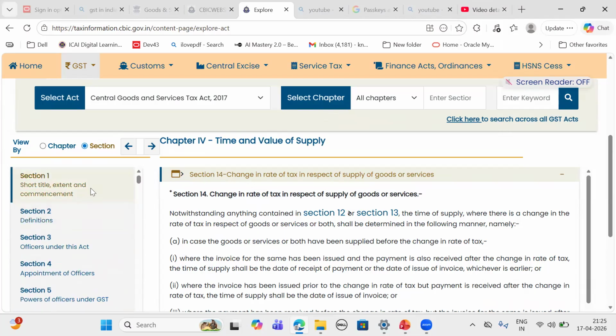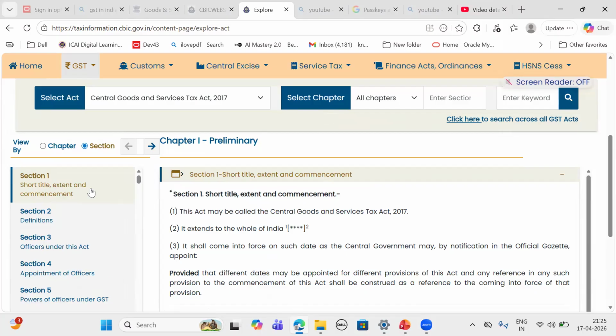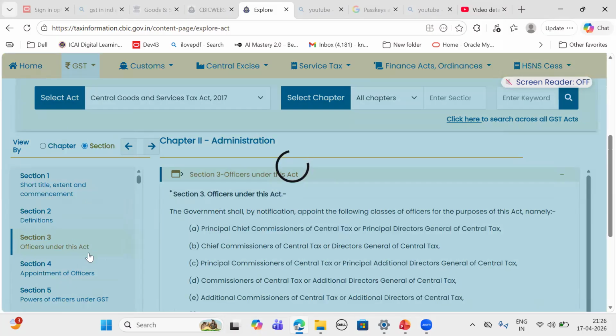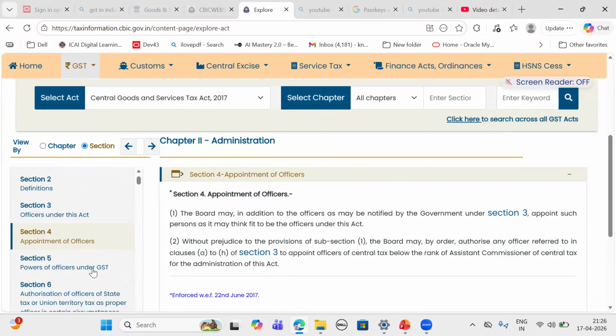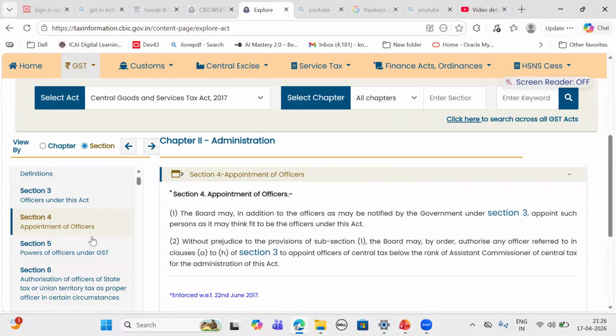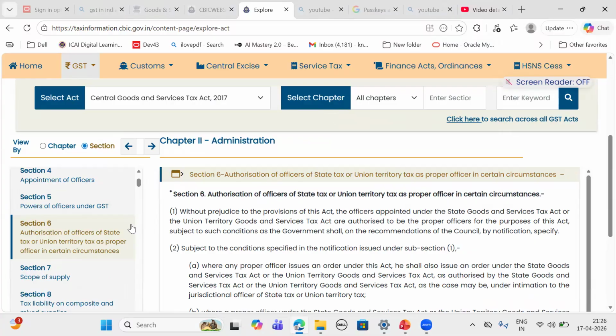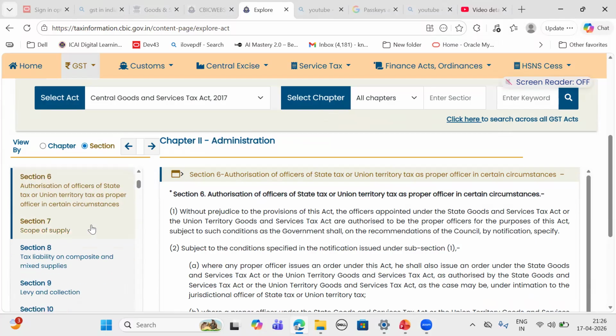Up till 11, if we revise again: short title, extent, commencement. 2 talks about definitions. 3 talks about officers under this act. 4 talks about appointment of officers. 5 talks about powers of officers after appointment. Section 6 talks about authorization of officers of state or union territory tax as proper officers in certain circumstances.